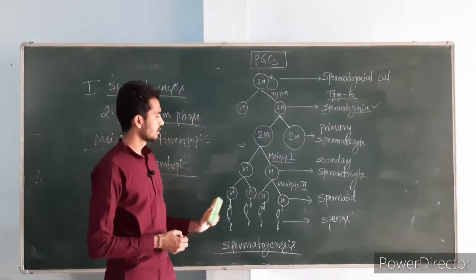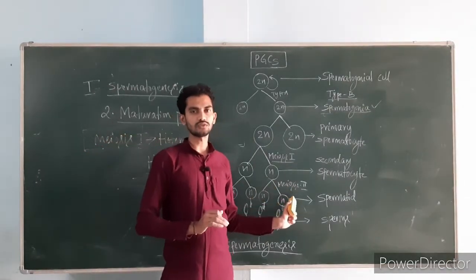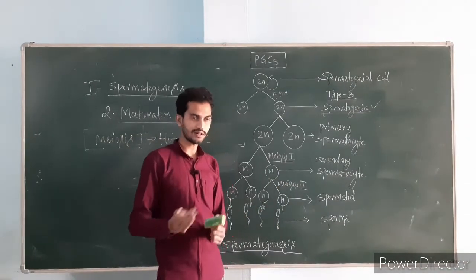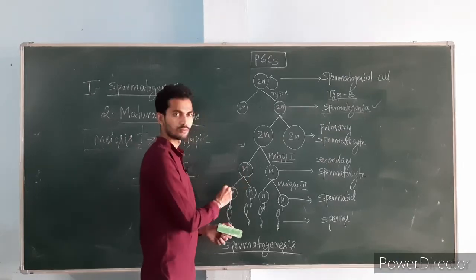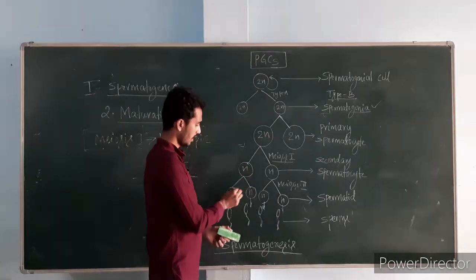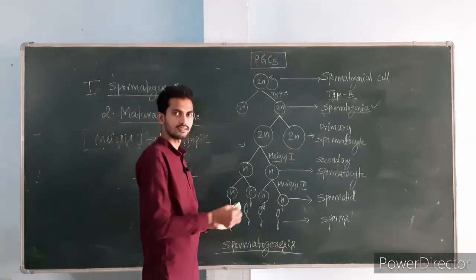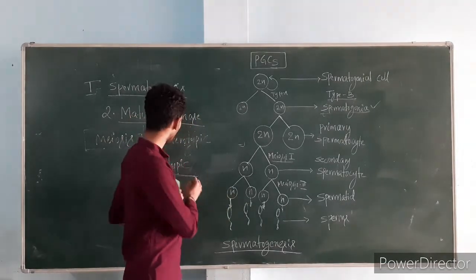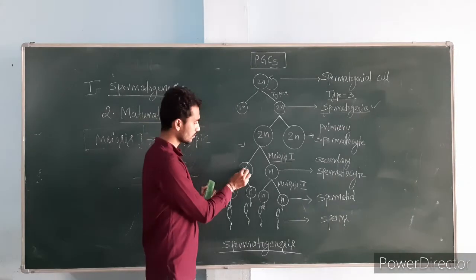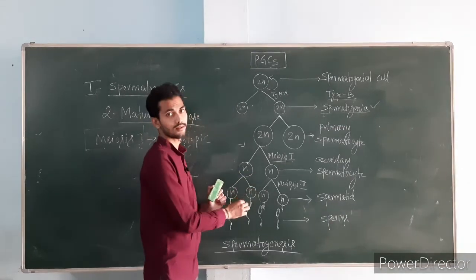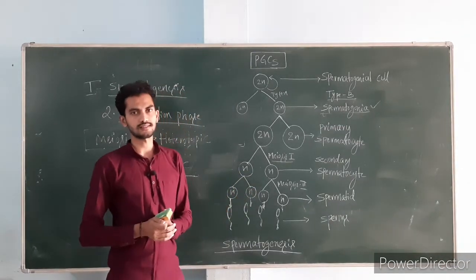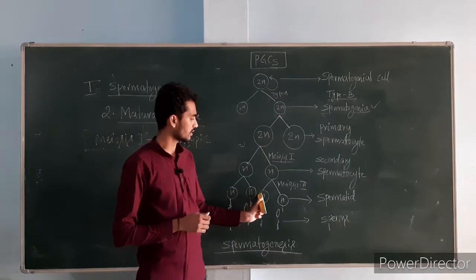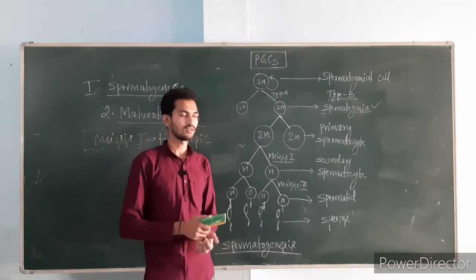That means it is a type of meiosis only, but it will transfer the same set of chromosomes. Look here, n, and here also n. As I told you, meiosis is a reductional division, but in the homotypic meiosis, the same set of chromosomes will be shared to the daughter cells. Not offspring, daughter cells. So that's why we have written here also n.